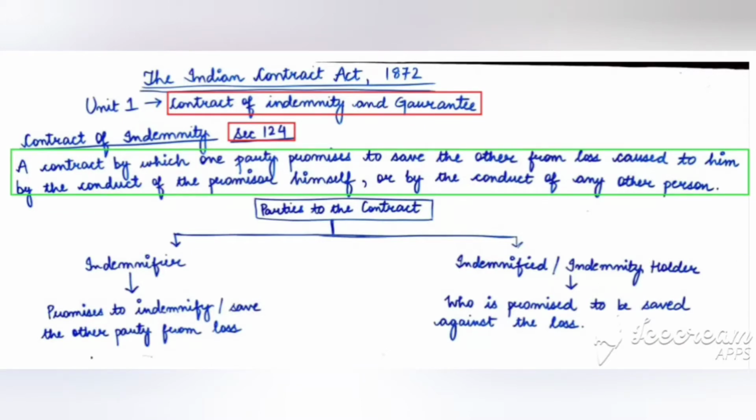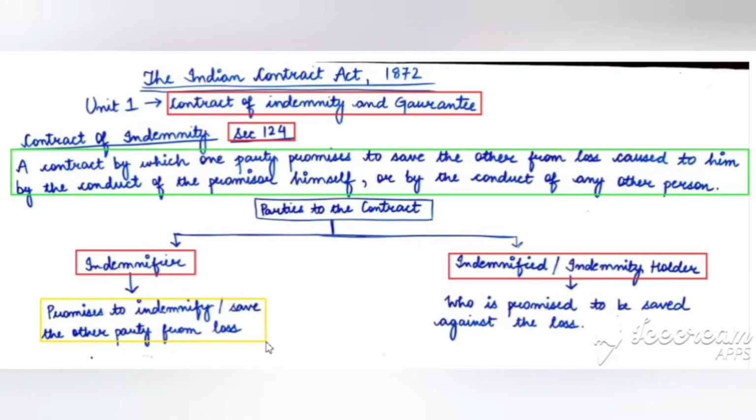Now we'll move forward to parties to the contract. So there are two parties to the contract, indemnifier and the second party is indemnified or indemnity holder. An indemnifier is a person who promises to indemnify and save the other party from the loss. On the other hand, indemnified or indemnity holder is a person who is promised to be saved against the loss.